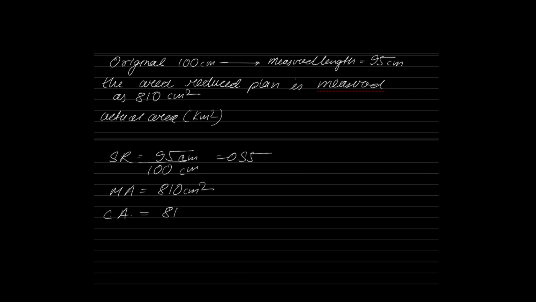But this area is in centimeter square. We don't want the answer in centimeter square. They want the answer in kilometer square. So here you need to take the help of your scale. What your scale says, every 1 centimeter on the paper represents 100 meters. We are trying to convert centimeter to kilometer units. So I will rewrite the scale like this. 1 centimeter is equal to 0.1 kilometers. Yes or no? 100 meters means nothing but 0.1 kilometer.